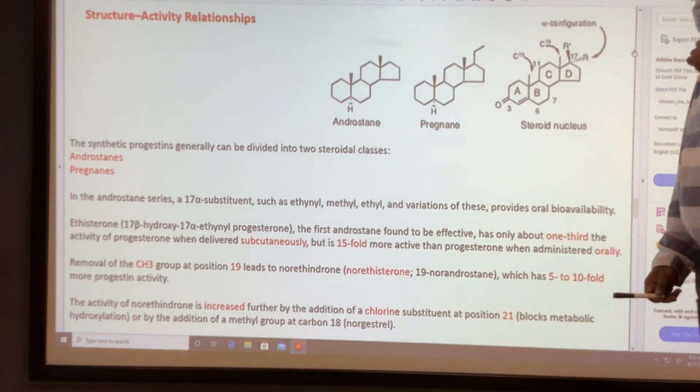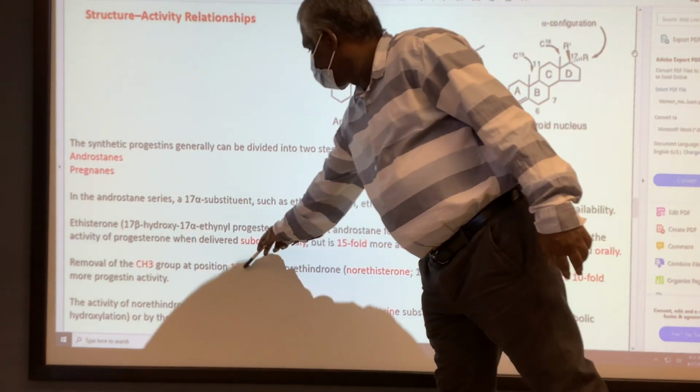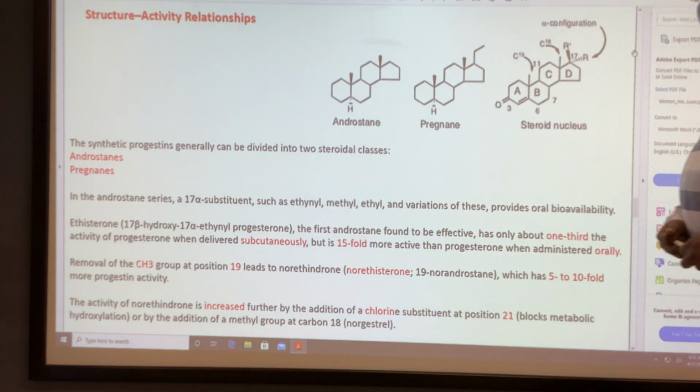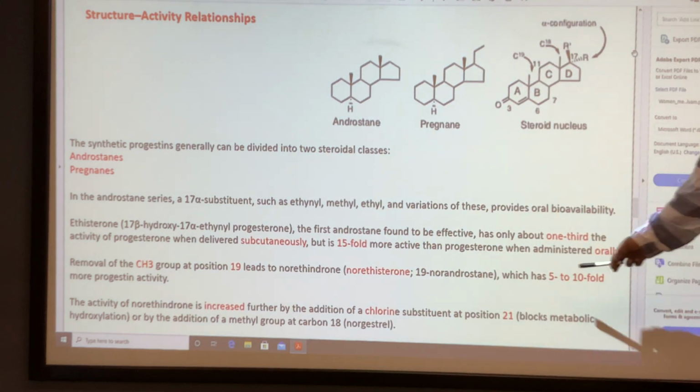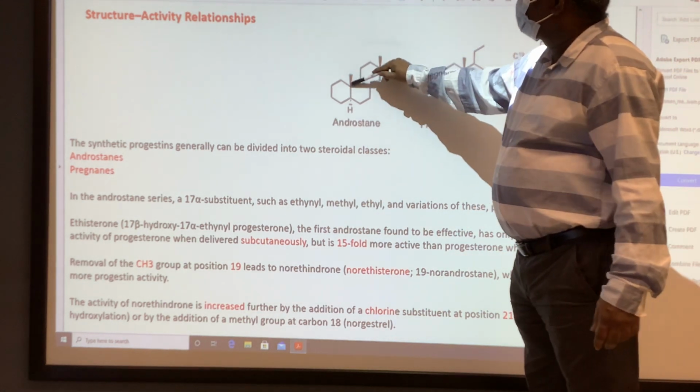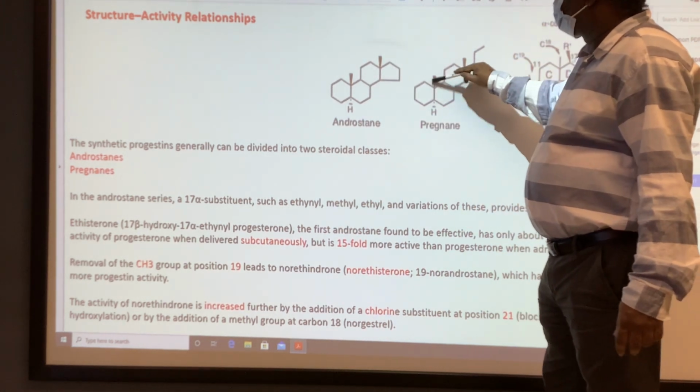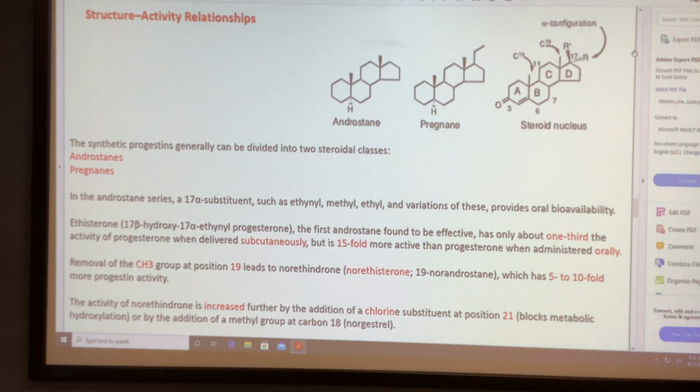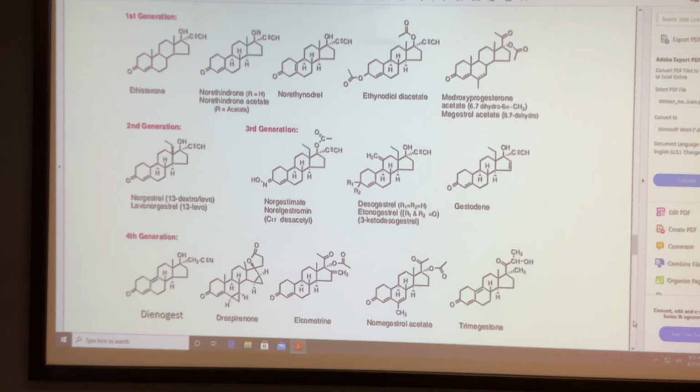Removal of the methyl group at carbon number 19 makes the compound 5 to 10-fold more active. That's the 19th methyl. So when you remove the 19th methyl, the compound is 5 to 10-fold more active. Example for the 19 methyl: here there is a 19 methyl, and here there is no 19 methyl. So ethisterone, norethisterone: nor means the methyl is missing.